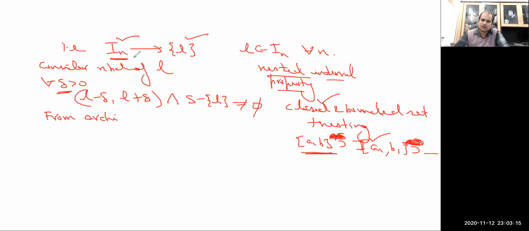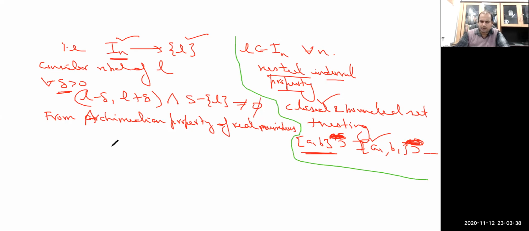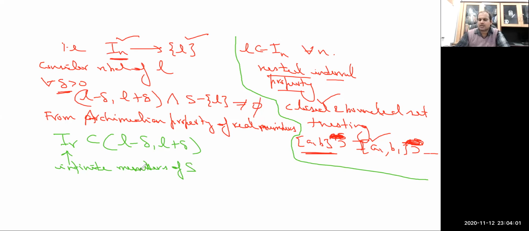So from the Archimedean property of real numbers, one can always construct the interval, say I_r, contained in this neighborhood L minus delta to L plus delta, because each of the I_r contains infinite members of the set S.